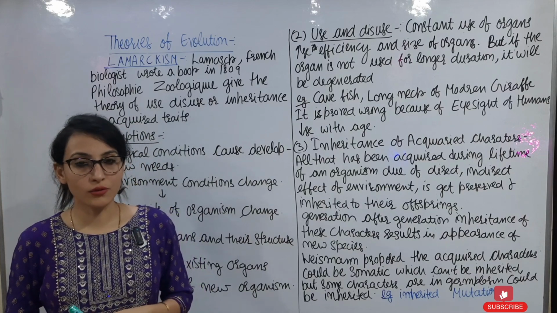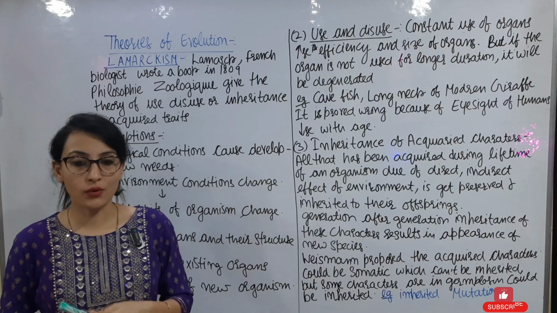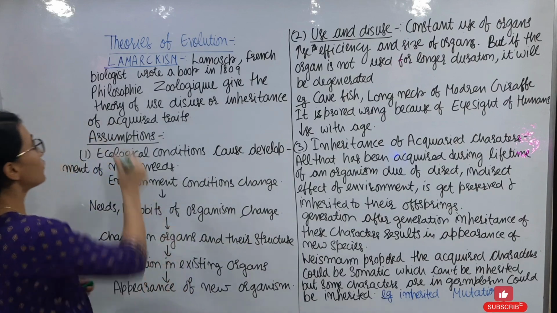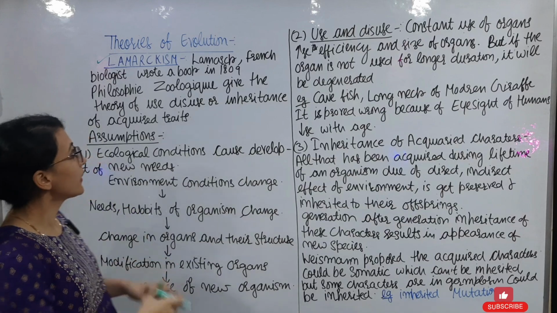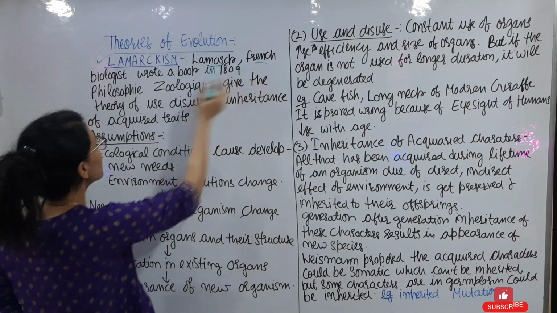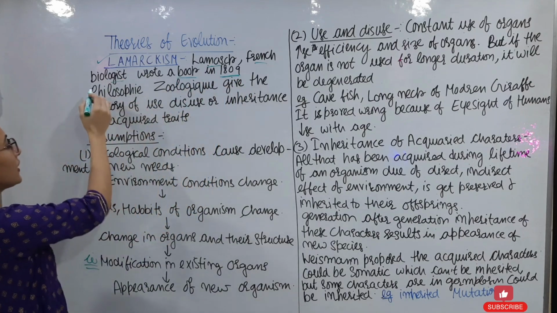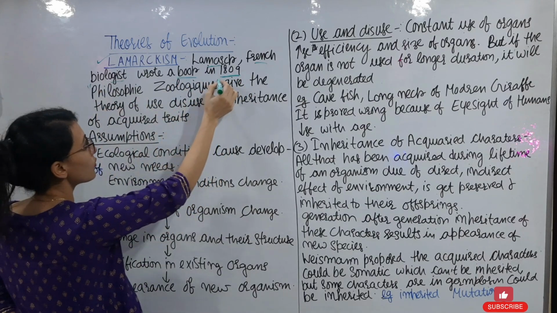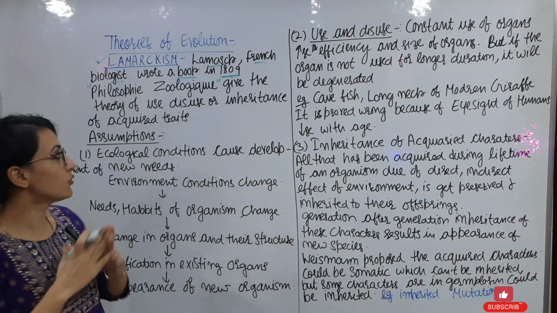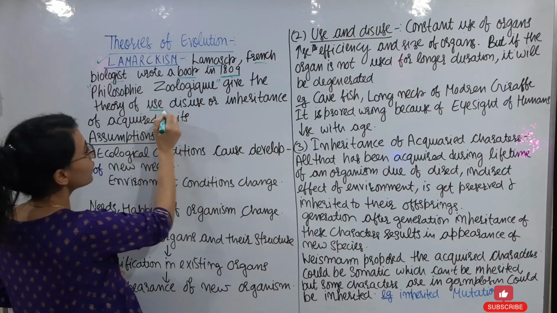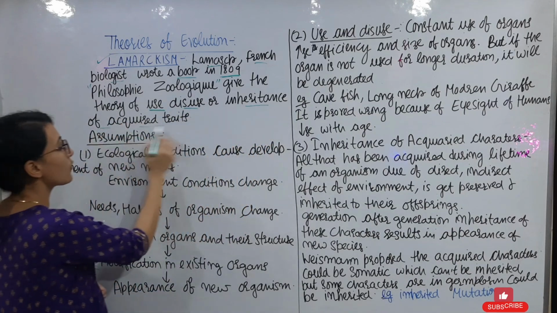We are discussing evolution. So in this video I am going to discuss the theories of evolution. The first theory of evolution was given by Lamarck, so it is called Lamarckism. Lamarck, a French biologist, wrote a book in 1809. The name of the book is Philosophie Zoologique. In this book he explained two theories of evolution. First is called the theory of use and disuse, and second is called the theory of inheritance of acquired traits.